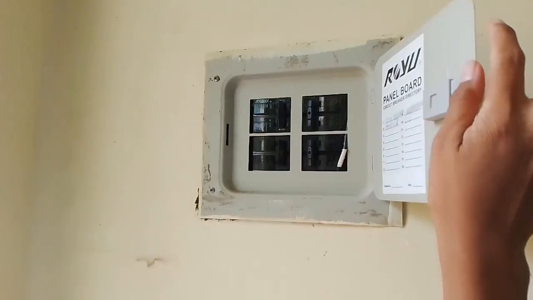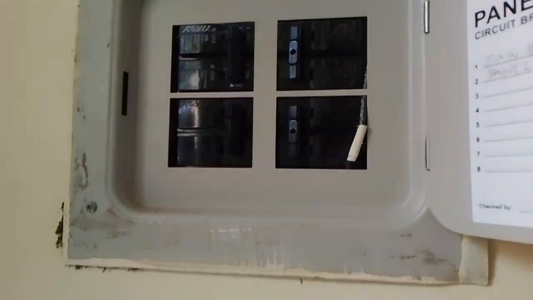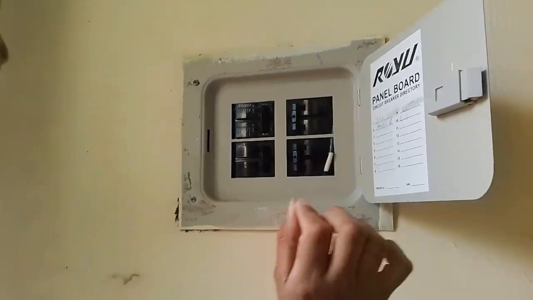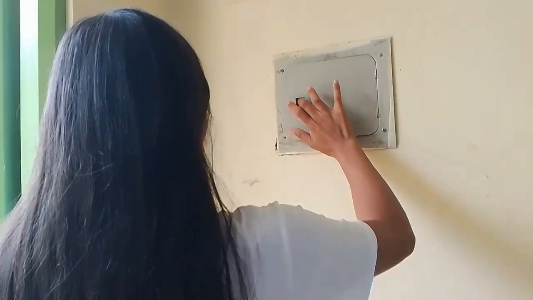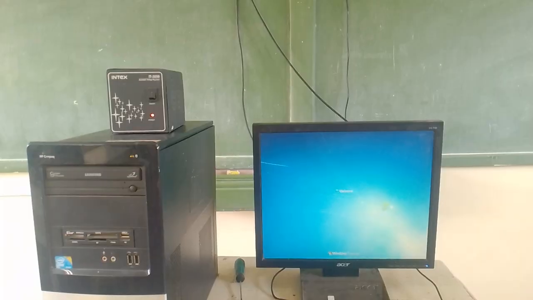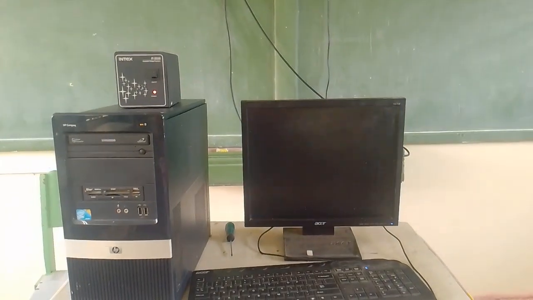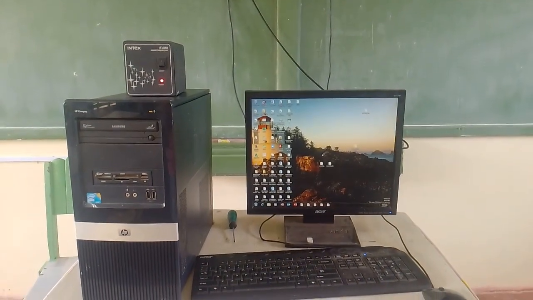If the breaker is tripped, reset it by switching it fully off, then back on. So the solution to this problem is using a different wall socket.